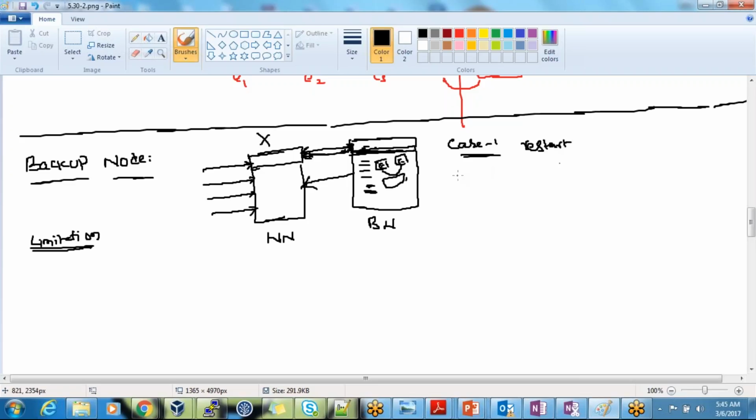Okay. And case two, it is completely dead, where you are not able to take a backup also, where you are not able to recover data also. So in that case also you don't have to worry about it because the backup node has an up-to-date FS image here. So you bring a new machine, load this into the new machine and start the services on the new machine, and it is able to connect. So we don't have a data loss here as well.